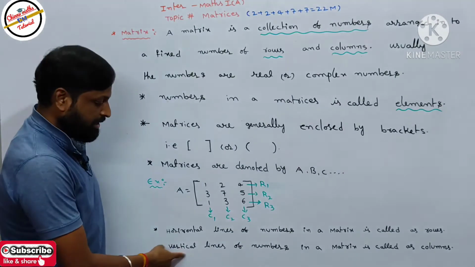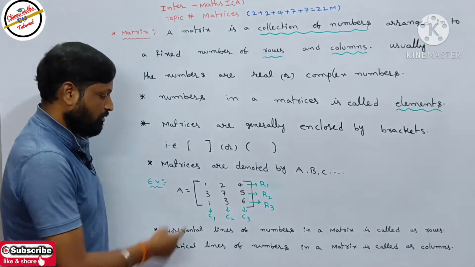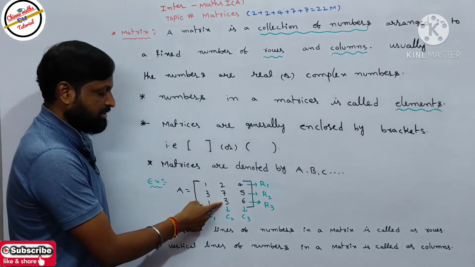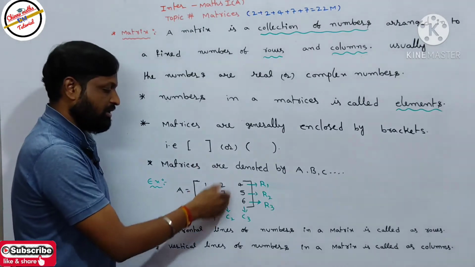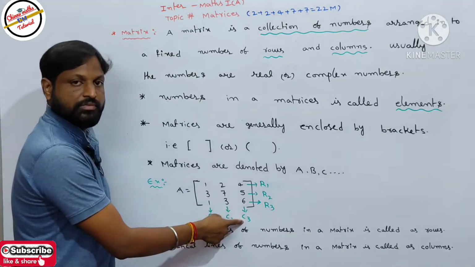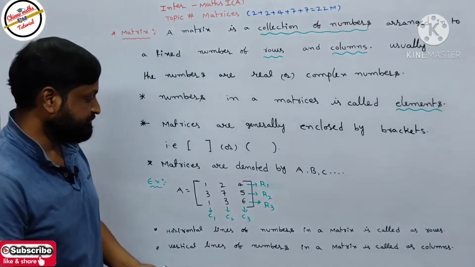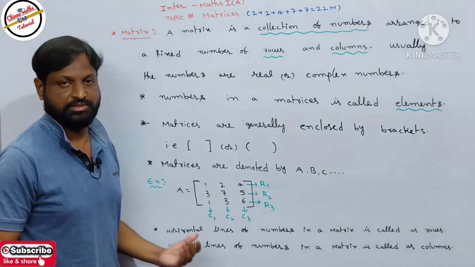Next, vertical lines of numbers in a matrix are called columns. So 1 3 1, 2 7 3 and 4 5 6, these elements are arranged in a vertical form. That is why these vertical lines are called columns. How we can calculate the rows and columns, we can discuss in the next session.